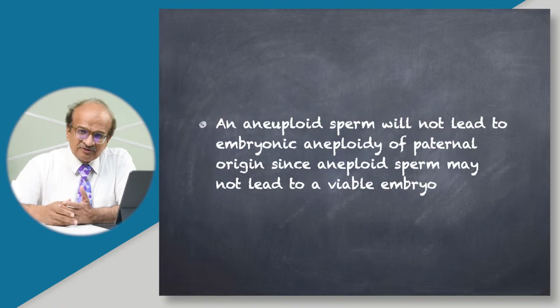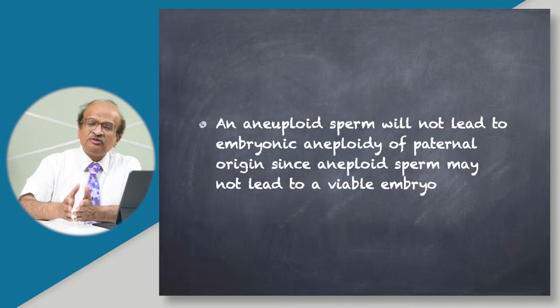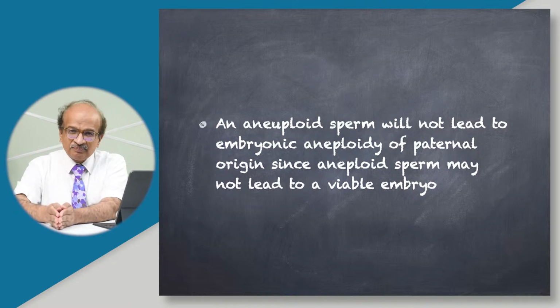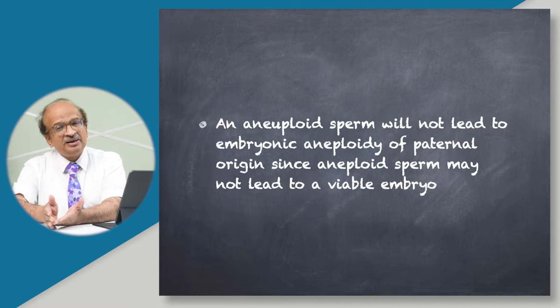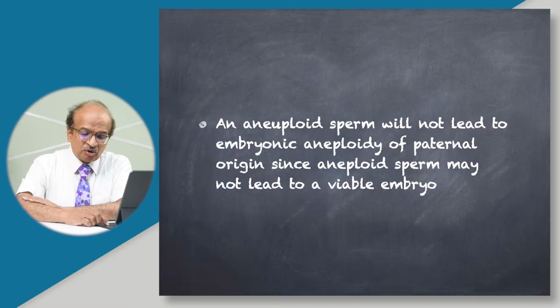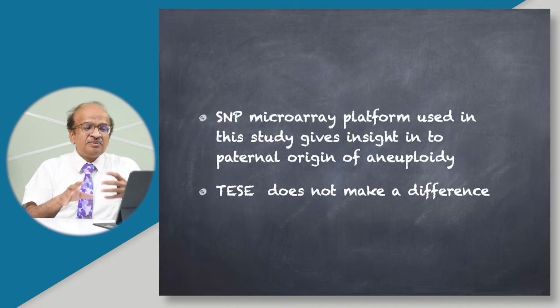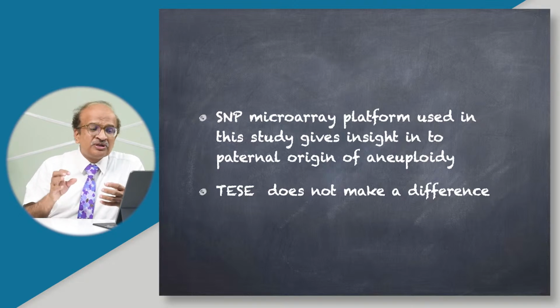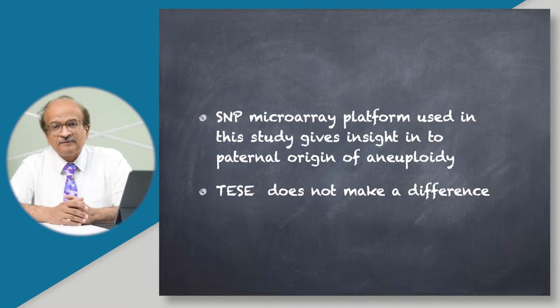And even if an aneuploidic sperm enters and forms an embryo, that would lead obviously to an embryonic aneuploidy. This embryonic aneuploidy of paternal origin will be there, but the embryo will not survive, so it may not lead to a viable embryo. So this could be another factor why the paternal origin of embryonic aneuploidy is very low. In this particular study, they had used an SNP macroarray platform which gives an insight into paternal or maternal origin. And the most important information again is that doing a TESA does not make a difference.